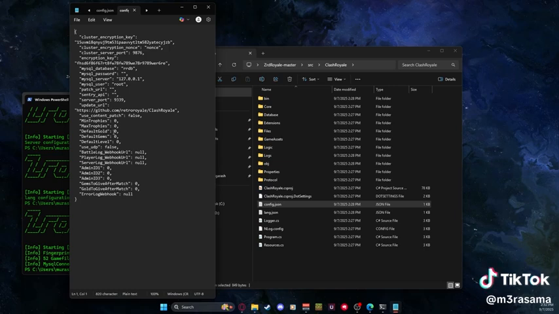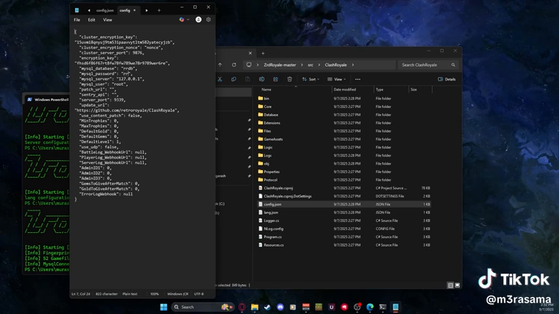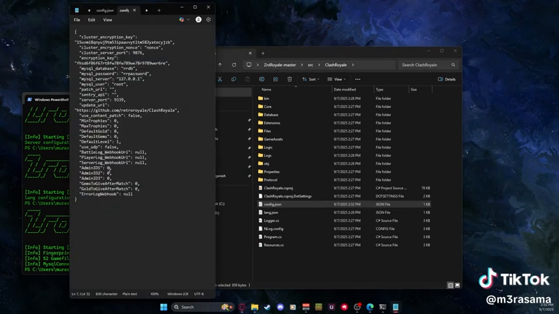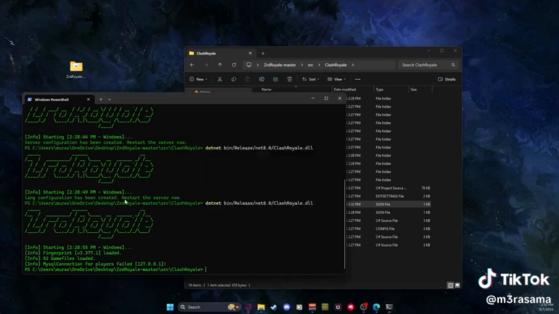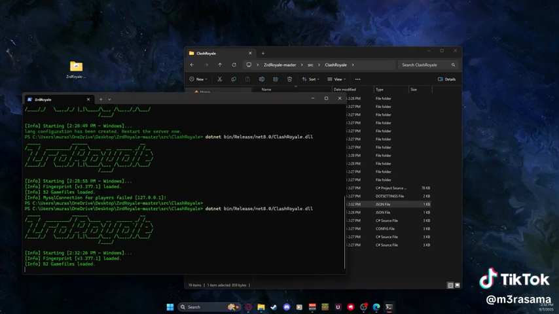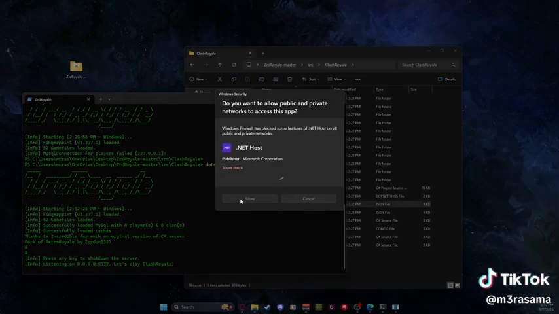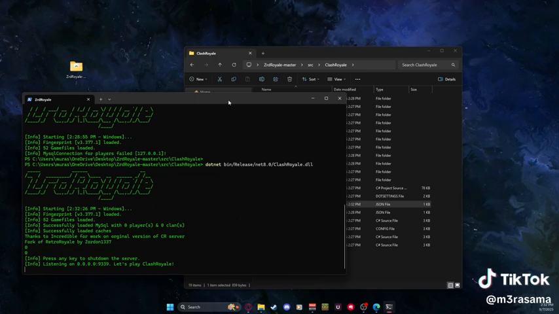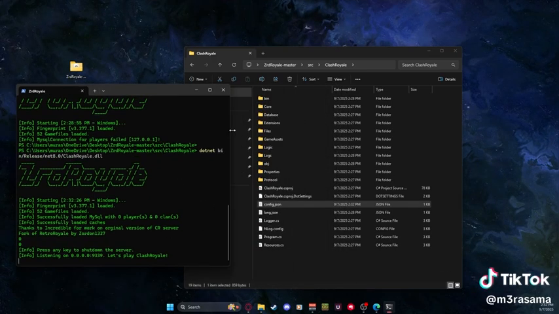I'm going to change the default level to 1, and I'm going to set the password. That's what I called it. Save the file, close this. Actually, set yourself as an admin, and that's good. Now, if I try running it again, it's actually going to run this time. And now we are all set. The server is now up and it's listening, and now we just need to connect using our APK.